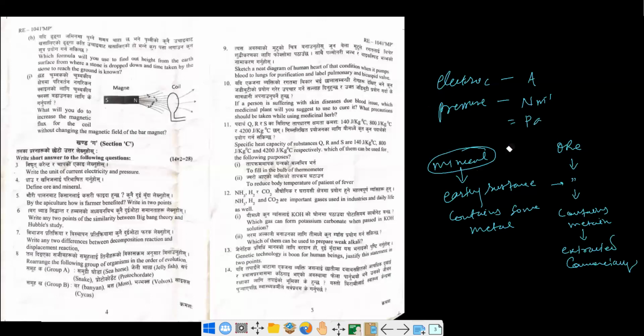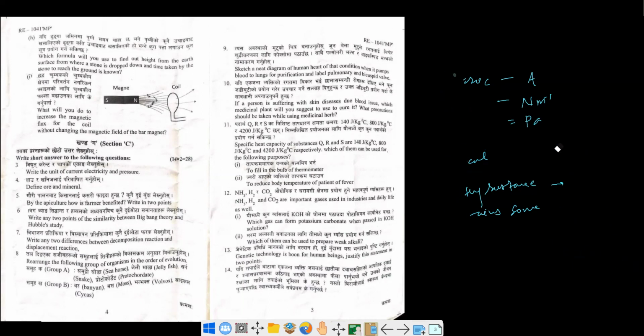That is the general difference between ore and mineral. So all ore are mineral, but all mineral may not be ore. Okay, so this is the idea of this mineral and ore. Okay, let us move on to another.